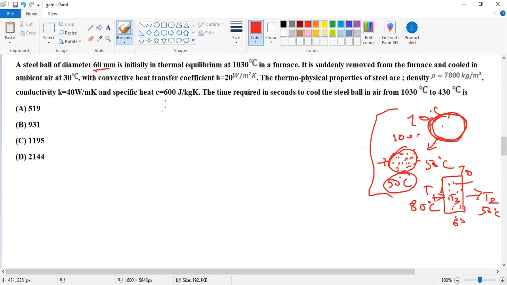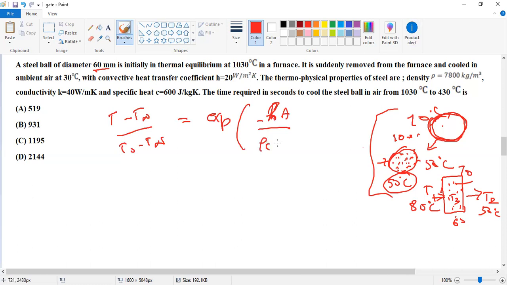So for the lumped system, we have the formula first: (T minus T infinity) divided by (T0 minus T infinity), where T infinity is the surrounding temperature, equals exponential of minus hA divided by rho C V, times t. So what values are given, and what do we have to find?